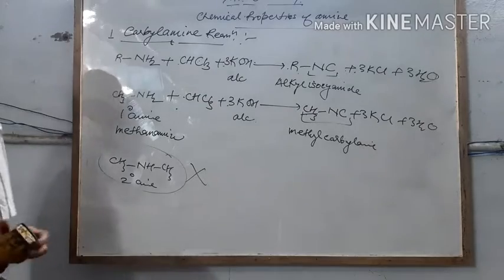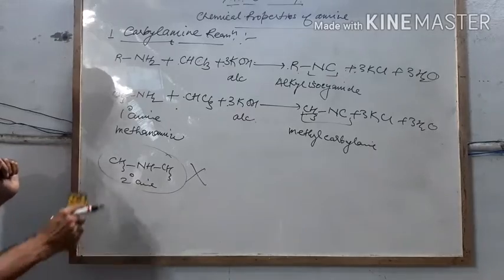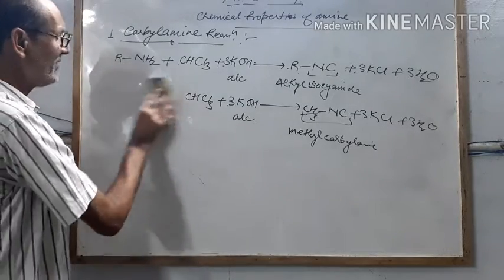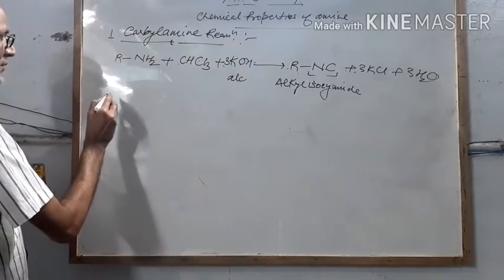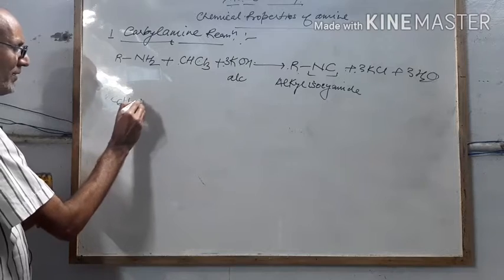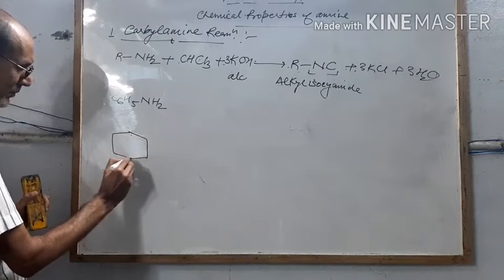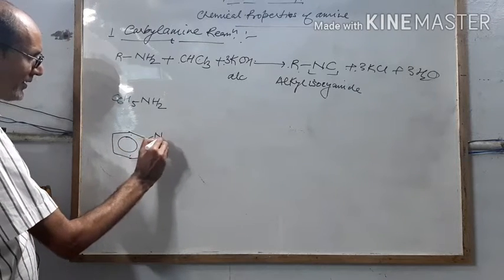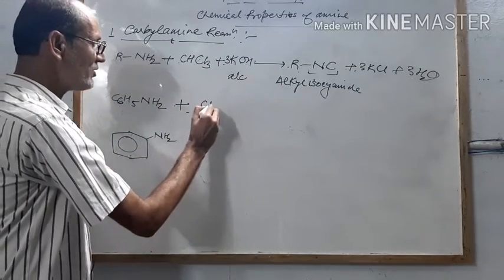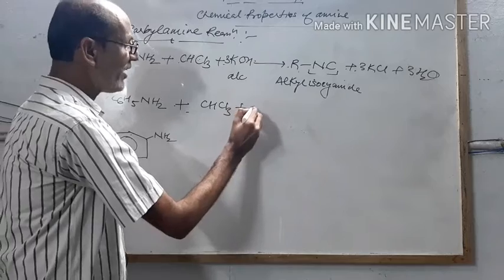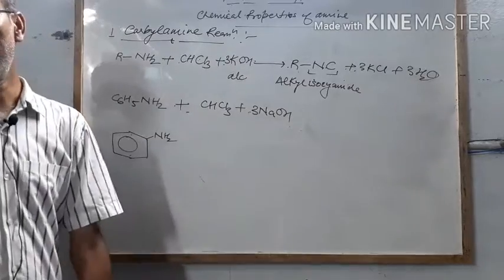We can also use an aromatic primary amine here, that is aniline. I am writing the example of an aromatic amine. Aniline has the formula C6H5NH2, or you can write it like this: benzene ring, single bond NH2. When this reacts with chloroform in the presence of, I am writing here NaOH this time. The last two times I have taken KOH.